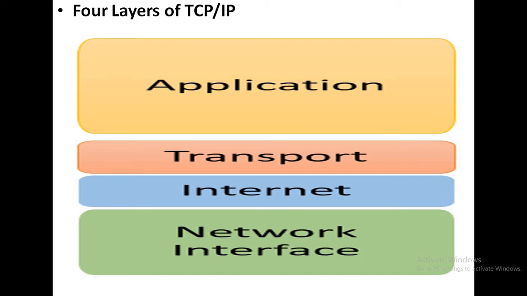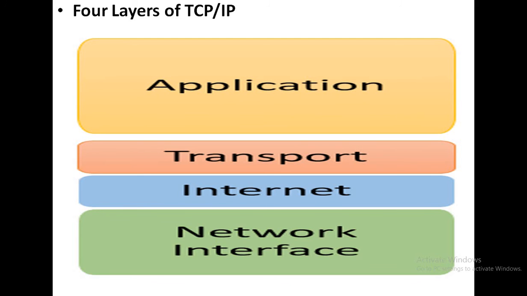So another functionality is that it determines how much data should be sent and what data speed rate it should follow. Okay. So the transport layer decides how much data should be sent and what the data speed rate is.